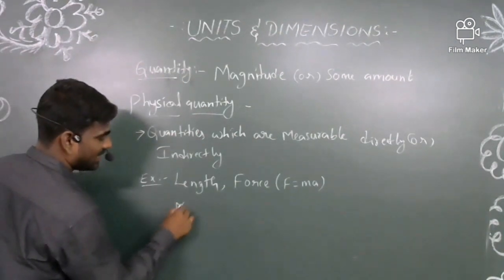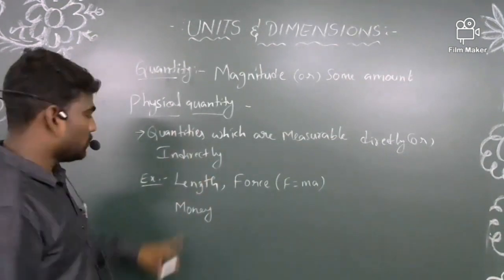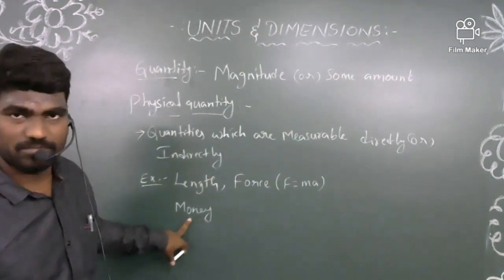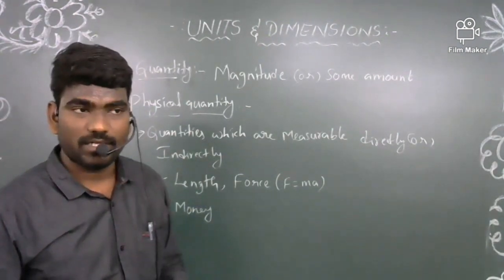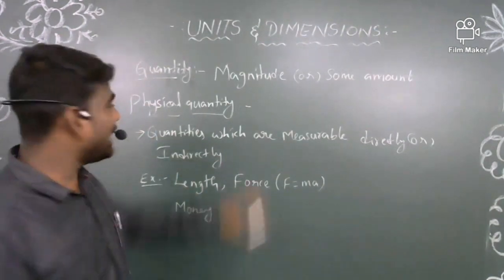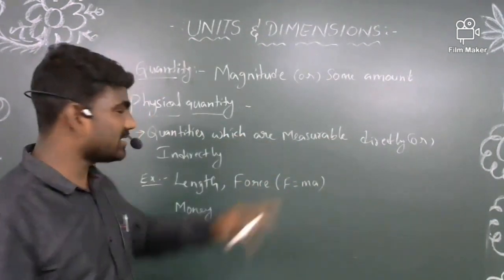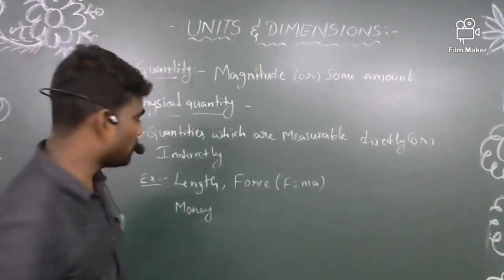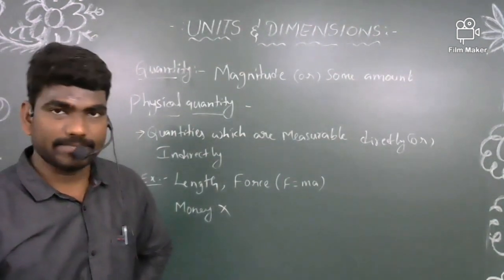Suppose I take the example of money. All of us know that money is measurable, whether it is 10 rupees, 100 rupees or 1000 rupees. Shall we consider money as a physical quantity? As per this statement, we should consider money as a physical quantity. But is it right? Absolutely no. Money is not a physical quantity.